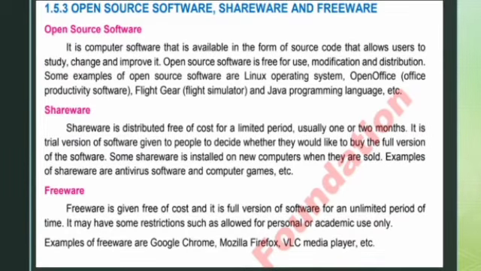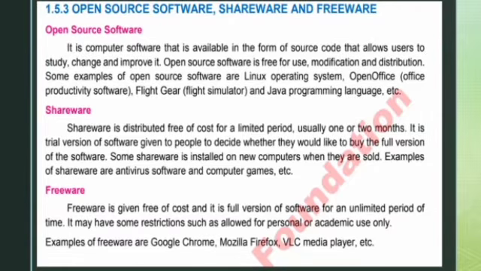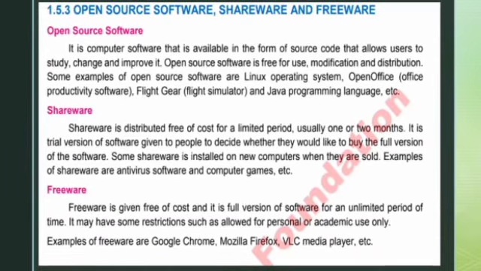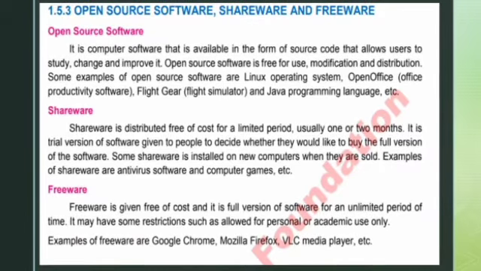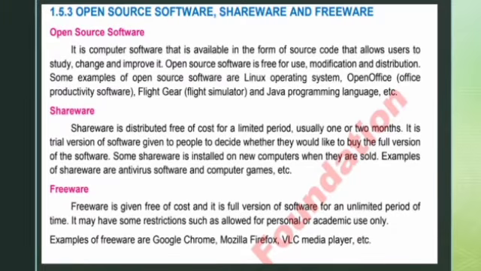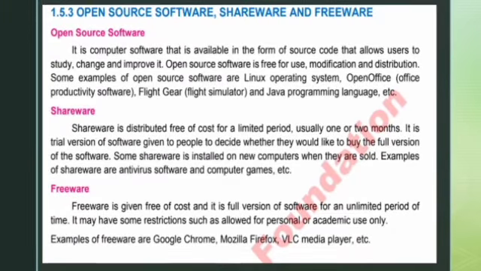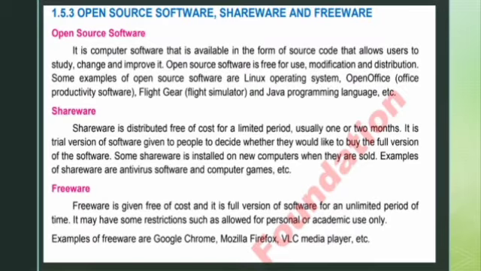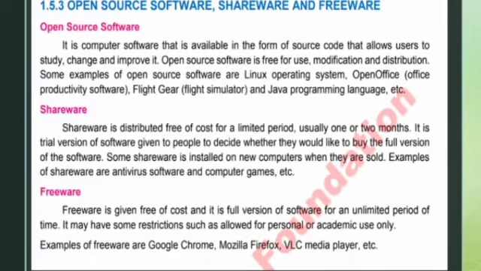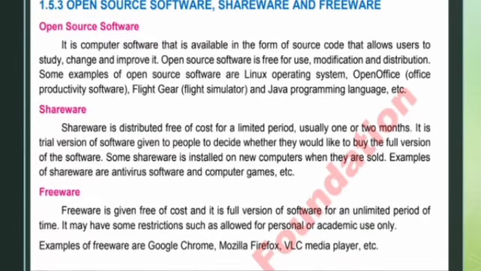Shareware. Shareware is distributed free of cost for a limited period, usually 1 or 2 months. It is a trial version of software given to people to decide whether they would like to buy the full version of the software. Some shareware is installed on new computers when they are sold. Examples of shareware are antivirus software and computer games, etc.